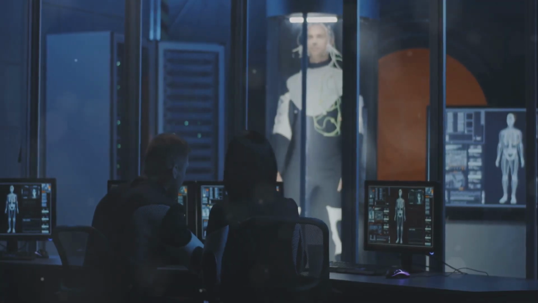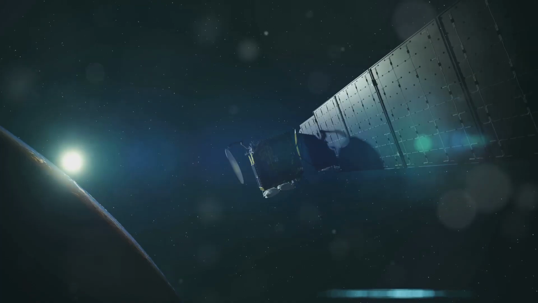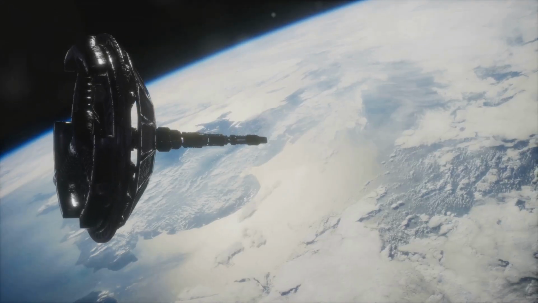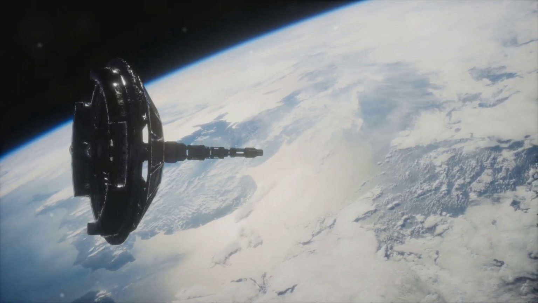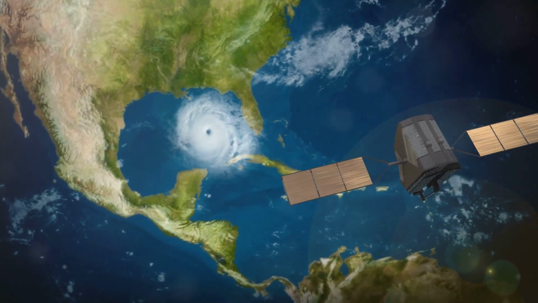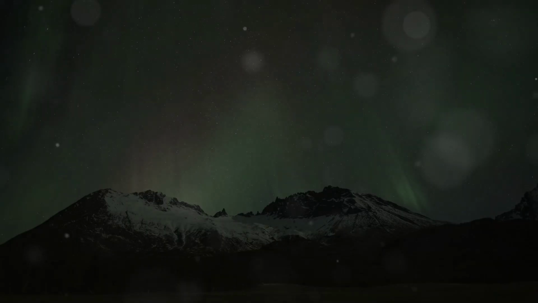Impact of modern science and technology. Space weather monitoring. Advancements in technology have improved our ability to monitor space weather. Satellites such as NASA's ACE, or Advanced Composition Explorer, and NOAA's DSCOVR, which stands for Deep Space Climate Observatory, provide real-time data on solar winds and geomagnetic activity. This allows for better predictions of auroral displays.